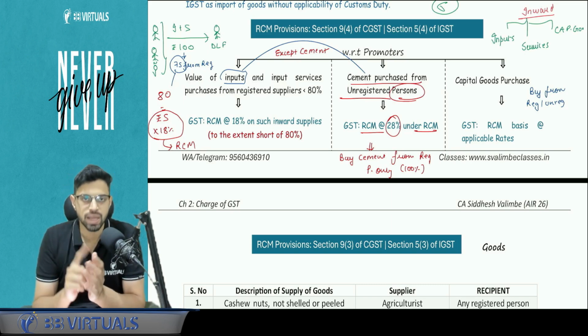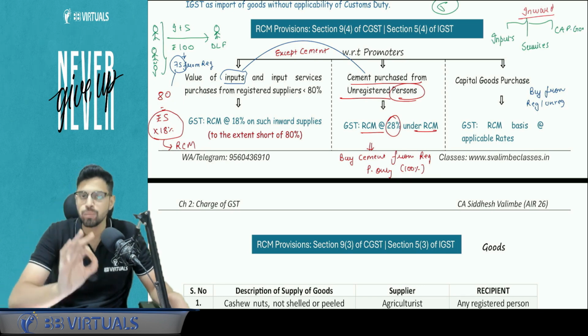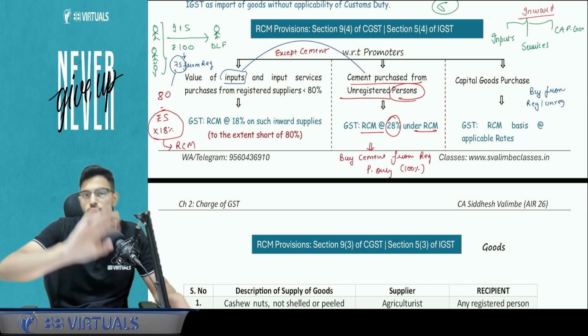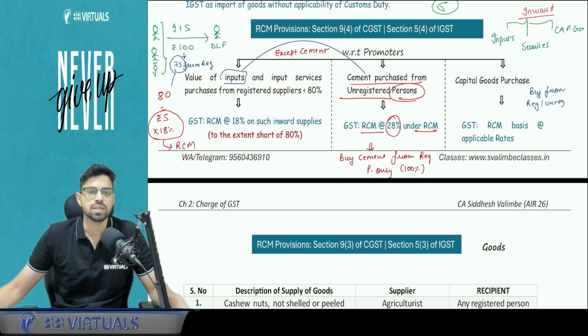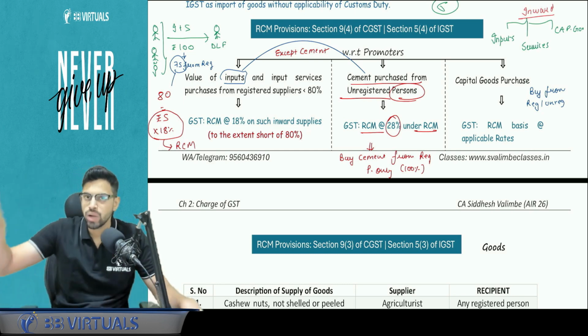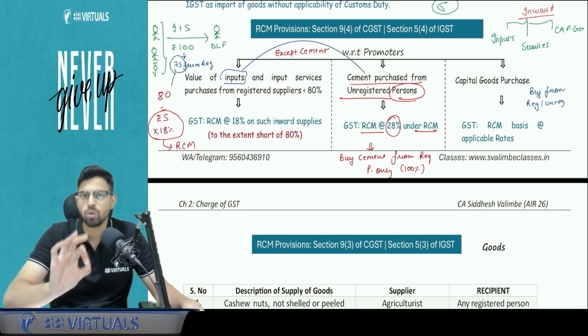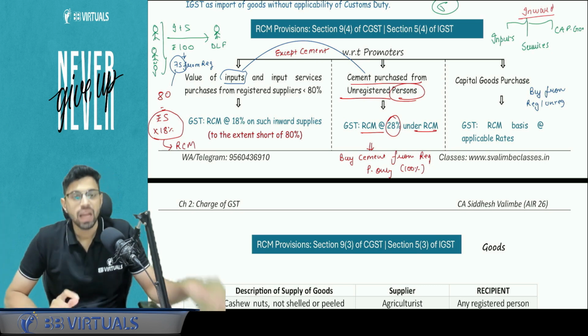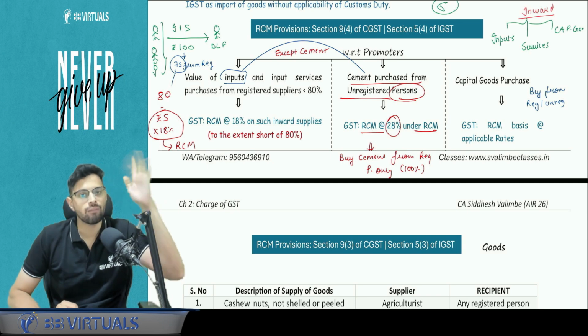First of all, the first case of RCM is that we have asked the promoters to buy all the inputs and all the input services except cement from registered persons, minimum 80% of purchases. So if I am a builder, of my total inward supplies of rupees 100, minimum rupees 80 should be from registered persons. If there is a shortfall from that 80, on that shortfall, into 18%, I have to pay under RCM.